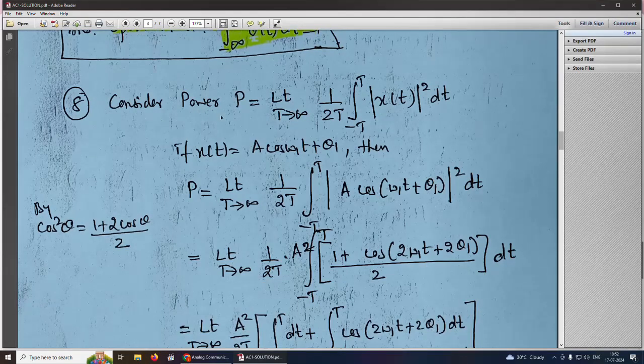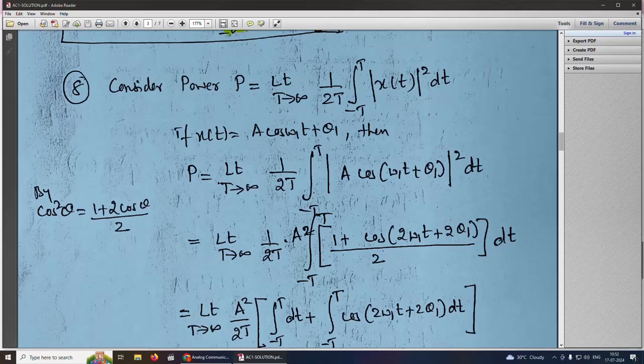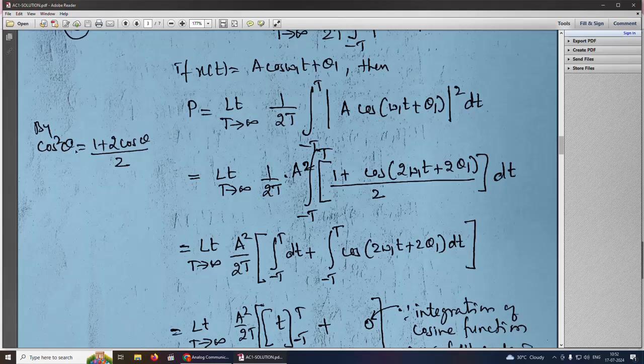So consider P equal to limit T tends to infinity of 1 by 2T integration from minus T to T of magnitude of x of t squared dt. Now if x of t equals a cos(omega 1 t plus theta 1), then P becomes limit T tends to infinity 1 by 2T integration from minus T to T of a cos(omega 1 t plus theta 1) magnitude squared with respect to t. Now using this formula, cos square theta equals (1 plus cos 2 theta) by 2, this becomes (1 plus cos(2 omega 1 t plus 2 theta 1)) by 2.